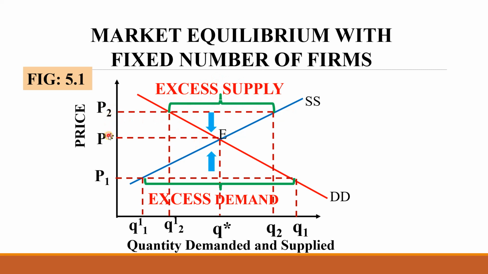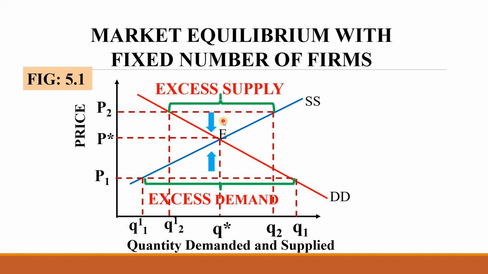When the price decreases, what will happen? According to the law of demand, demand will increase, because when the price decreases from P2 to P star, demand will increase from Q2 dash to Q star. This much increased demand will move this side. And what will happen to the supply? The supply will come back from Q2 to Q star. Therefore, again, from the imbalance of excess supply, equilibrium is brought back or maintained.